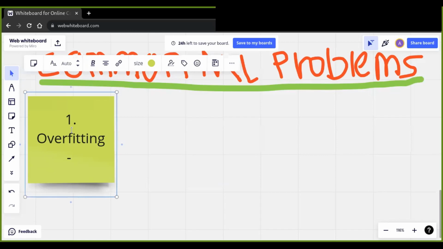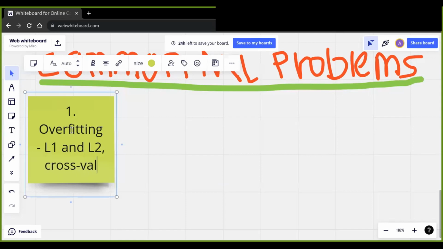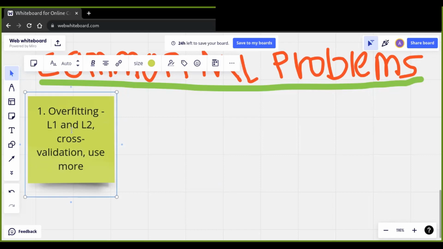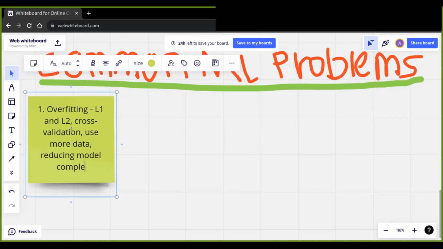Overfitting is one of the most common machine learning problems, and we can use regularization such as L1 and L2 regularization to overcome this problem. We also use the cross-validation technique, and early stopping can help prevent overfitting. We use more data, because if our data set is small, it has a challenge of overfitting. So we use more data and reduce model complexity. These are the solutions to overcome overfitting.